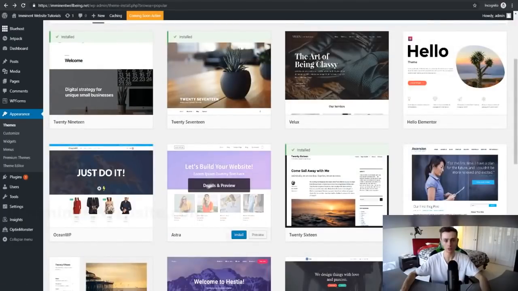Also, if you want to look at the preview, you can see what the website looks like, and you can look at the preview for any of the themes. So let's just click on install for this WordPress theme right here. Alright, it's installed, so let's click on activate, and that will be the current theme for our website.